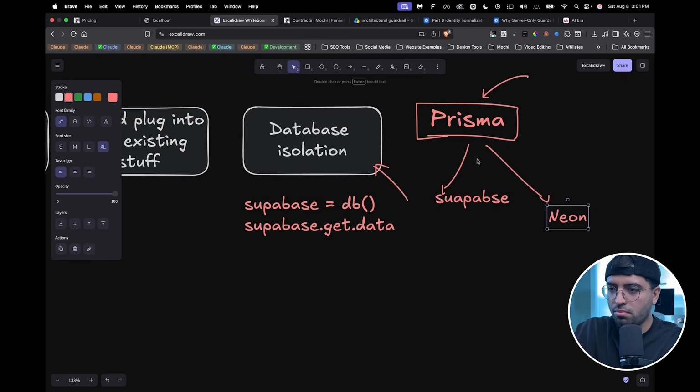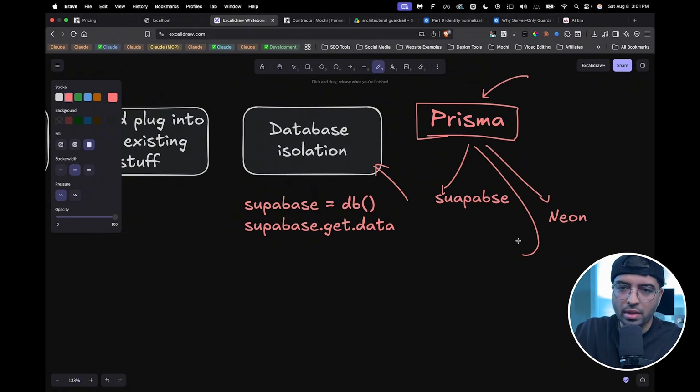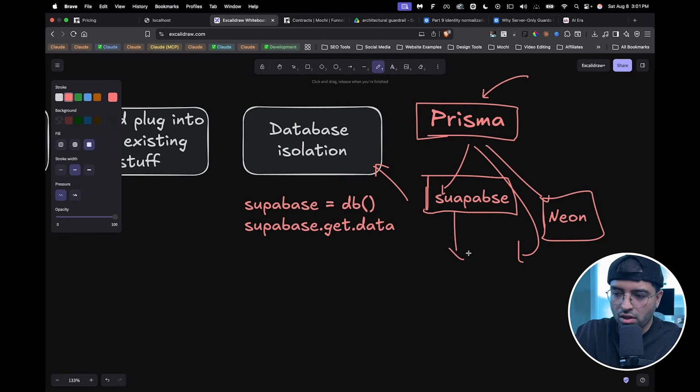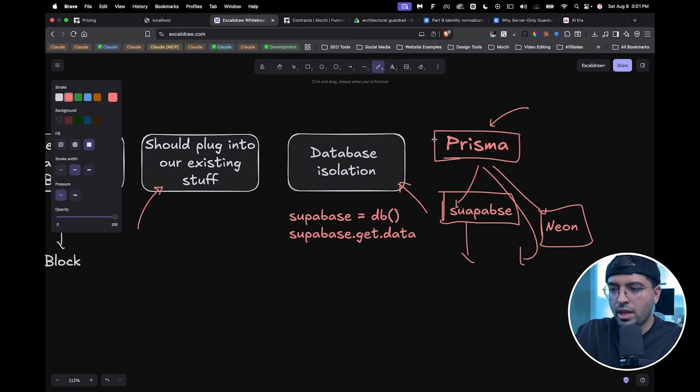I can use pretty much most Postgres databases that I'd like. I prefer using Neon, and that's what Mochi is using for the database. Supabase is all right, it's okay. I've had some incidents with Supabase in the past, but regardless, it doesn't really matter. The point is, I can change my database provider now, and so normalizing identity is important. So that's the first thing, right?